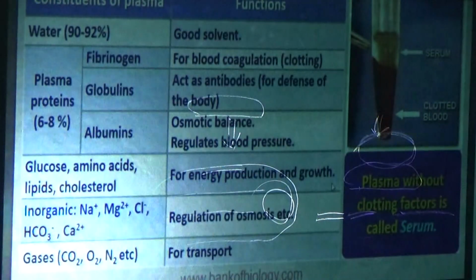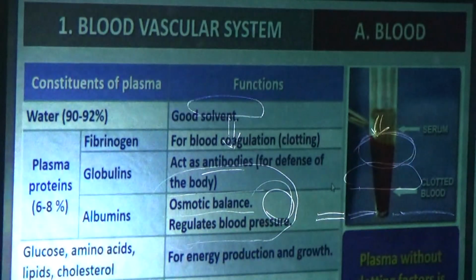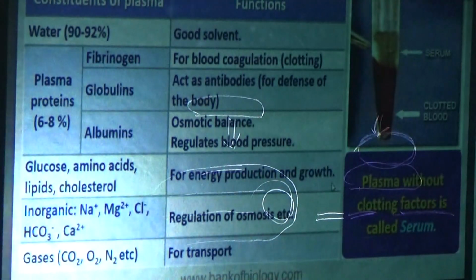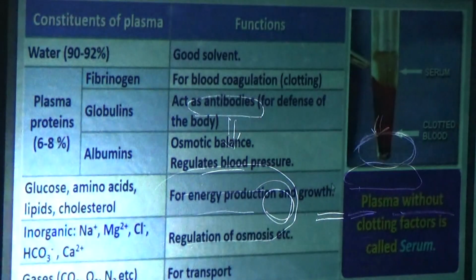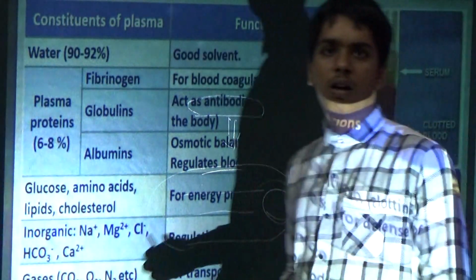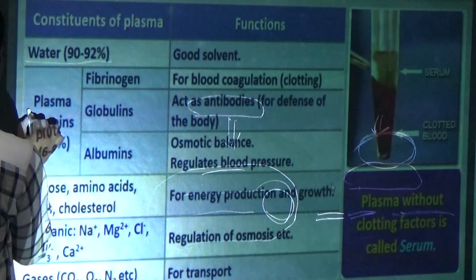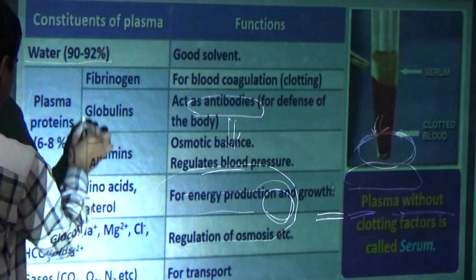Okay, this is our last point to discuss today. Now plasma. What are the constituents? Water and plasma proteins.